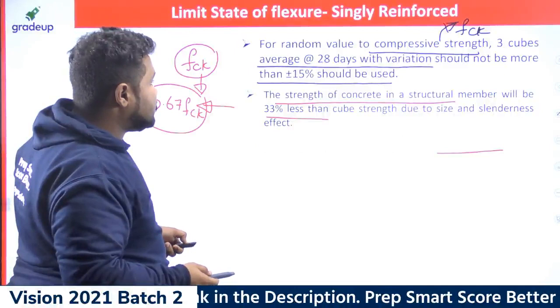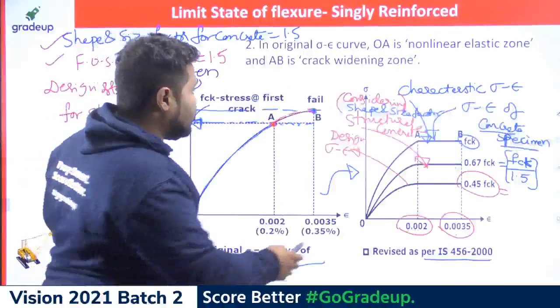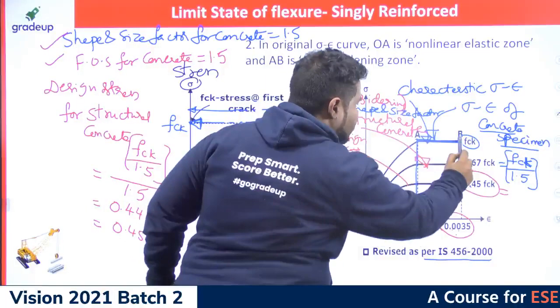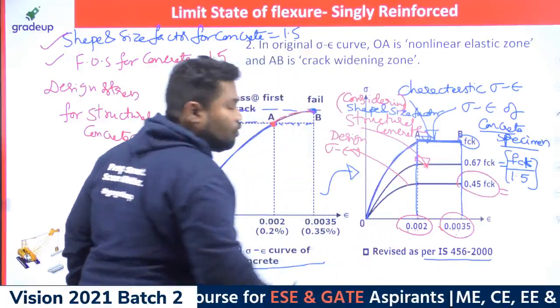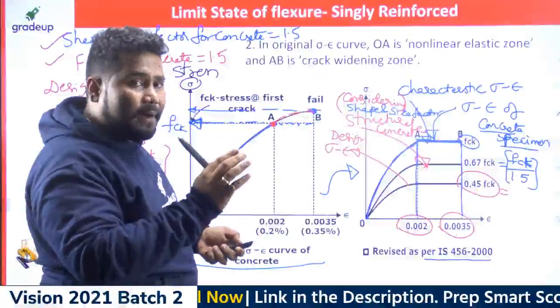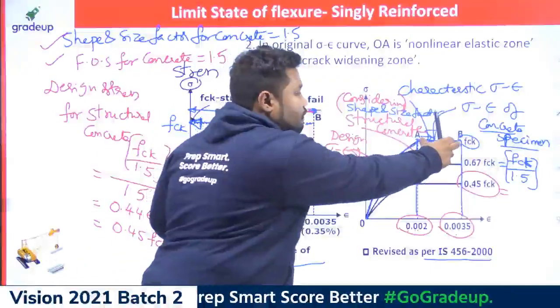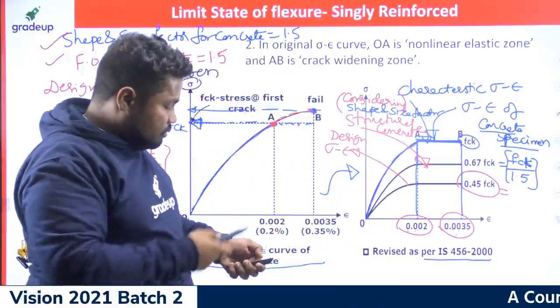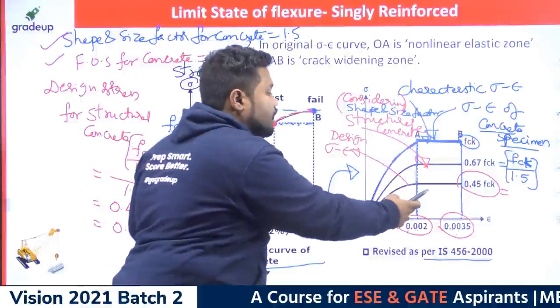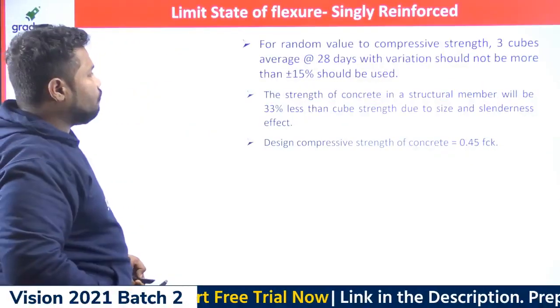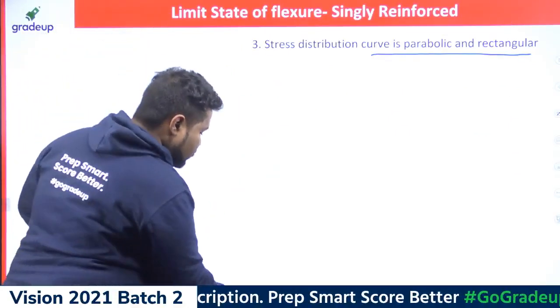As you had already seen, this is actually the stress strain curve for concrete. You can see some part is a straight line, which is rectangular shape, right? Some part is under parabolic shape. So in the stress strain curve for concrete under flexural compression, some layers are under a rectangular stress block, and some part of the stress block is under parabolic shape. So that's what assumption 3 is, and we can give the reason from here directly. So the third assumption is that, as you already know.